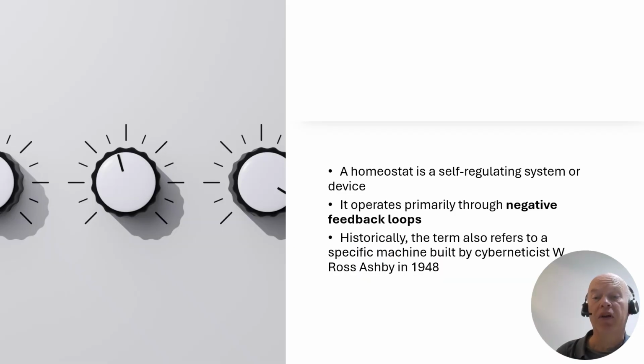A homeostat is a self-regulating system or device, and it operates primarily through negative feedback loops. Historically, the term also refers to a specific machine built by the cyberneticist William Ross Ashby in 1948.